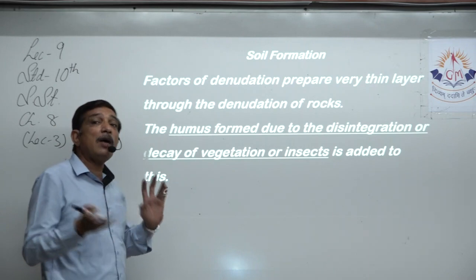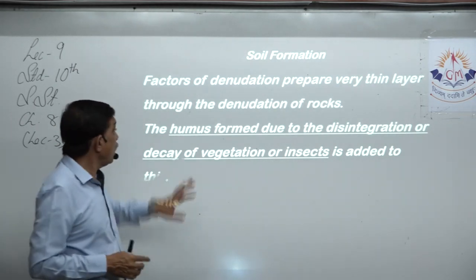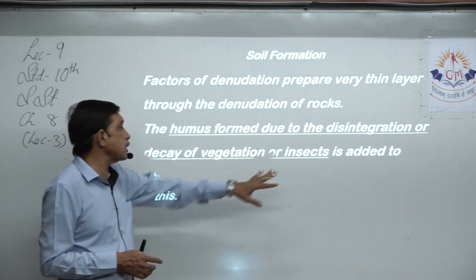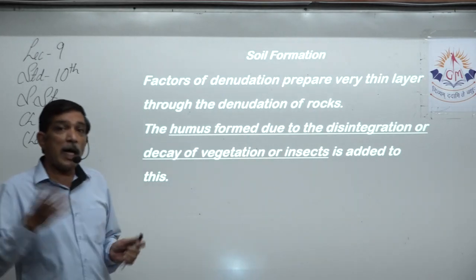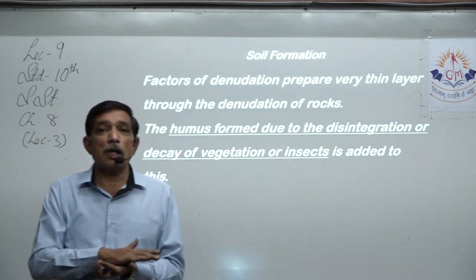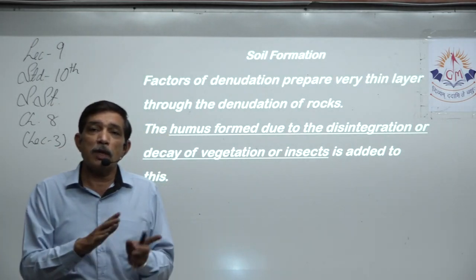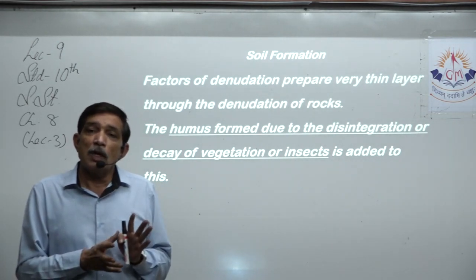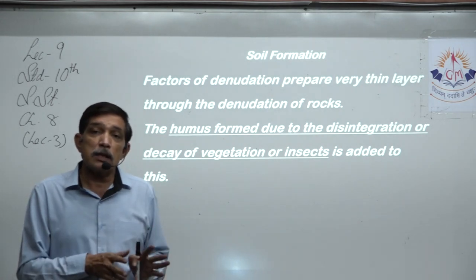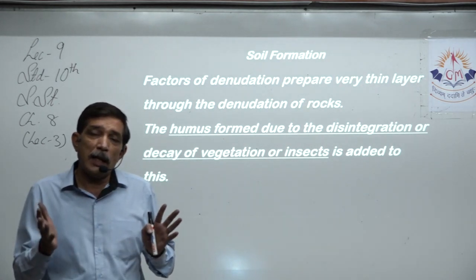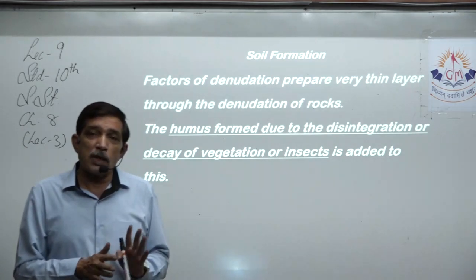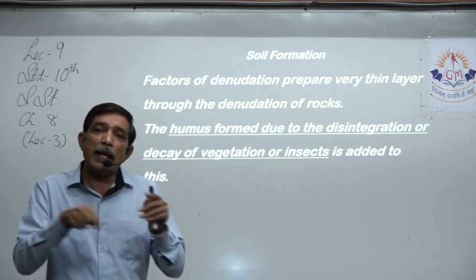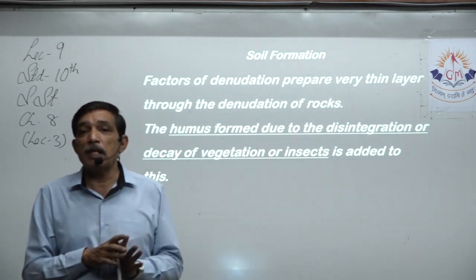Now the biotic elements will enter. The humus formed due to disintegration or decay of vegetation or insects is added to this. Animals die on the ground. Microorganisms work when the body starts decaying. Birds, animals, insects, leaves, trees, plants, all of that die and they fall on the ground. After some time, they'll start decaying. The microorganisms work on it and again divide it into their basic forms.